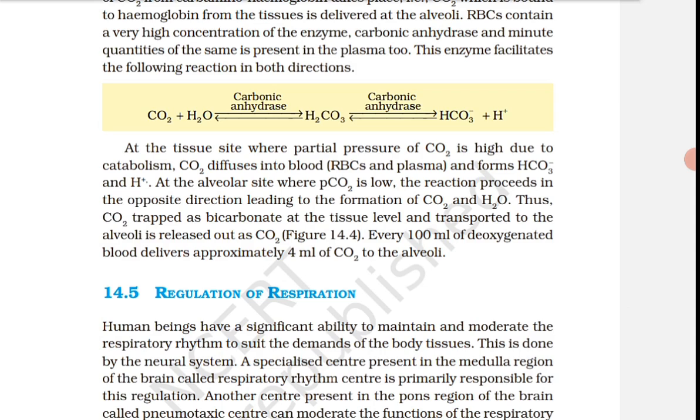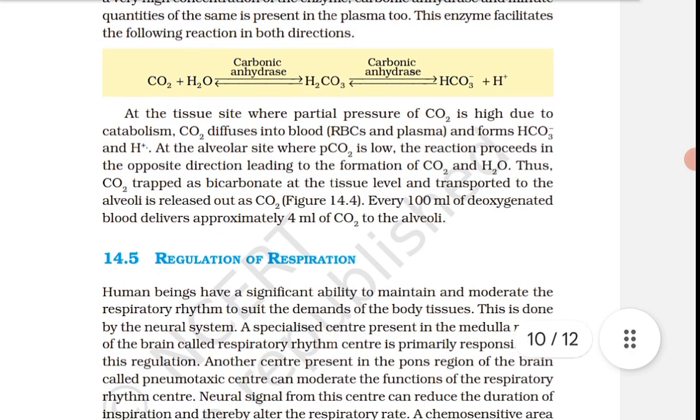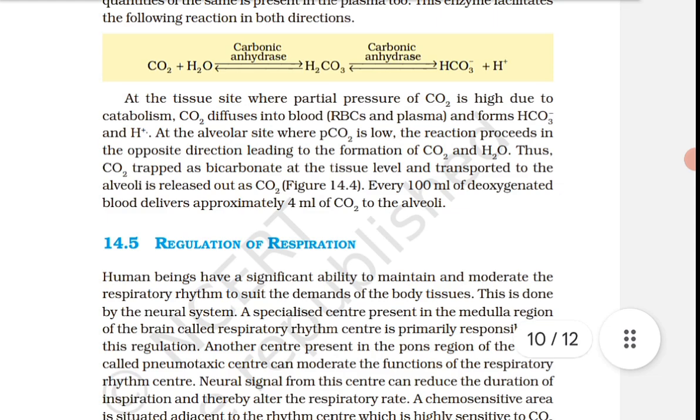At the tissue site, where partial pressure of CO2 is high due to the catabolism, CO2 diffuses into the blood, RBC and plasma, and forms HCO3 negative and H positive. ठीक है, टिश्यू साइड में पार्शियल प्रेशर CO2 का हाई है, तो CO2 डिफ्यूज इनटू ब्लड एंड फॉर्म्स HCO3 नेगेटिव एंड H पॉजिटिव. ठीक है, HCO3 नेगेटिव एंड H पॉजिटिव डिफ्यूज होगी ब्लड में.